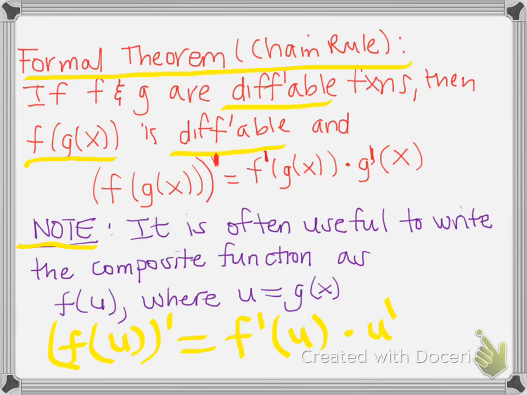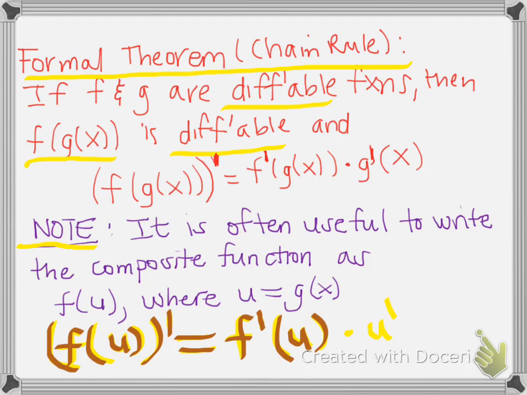I hope you guys can read that. So the derivative of f of u equals f prime of u times u prime.